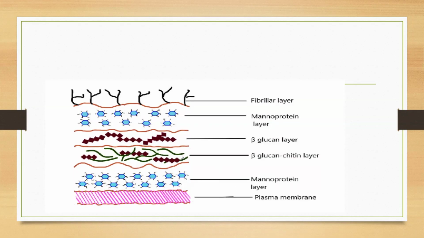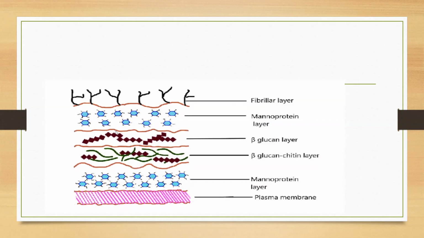Next, middle one, look at here. This is called beta glucan layer and beta glucan chitin layer. Beta glucan layer or beta glucan chitin layer both are same. Don't confuse. Beta glucan in the yeast cell wall is composed of a beta 1,3 linked backbone and beta 1,6 branches. Look at here. This is called beta 1,3 linked backbone.